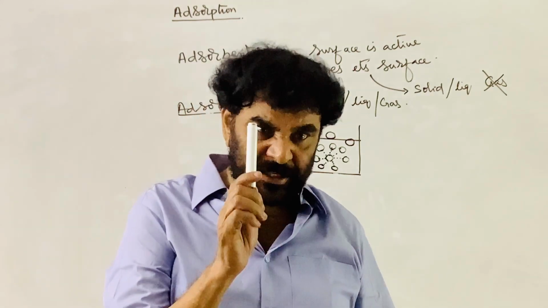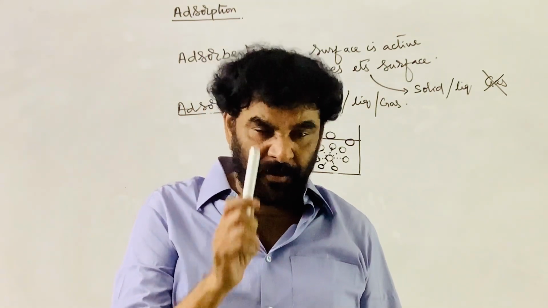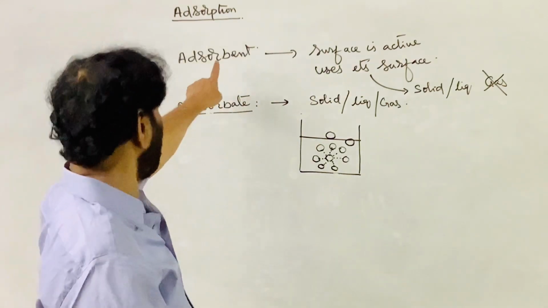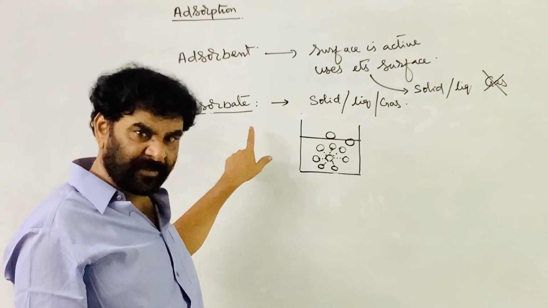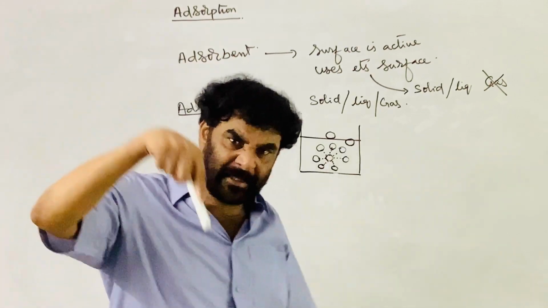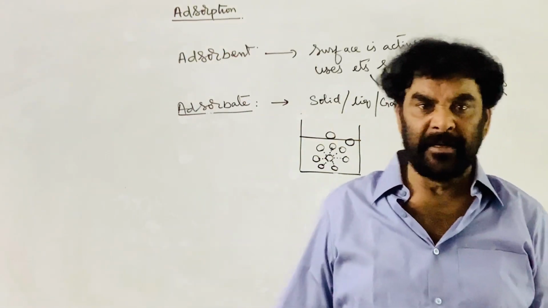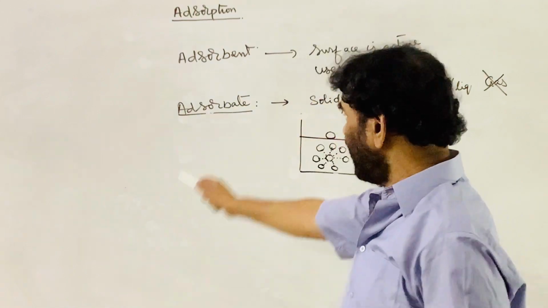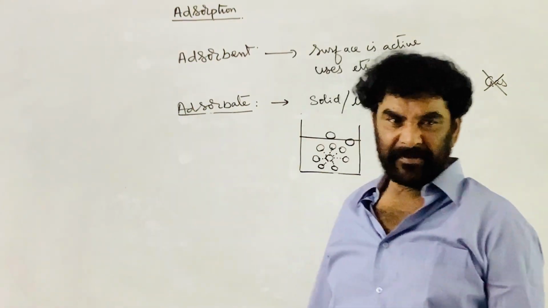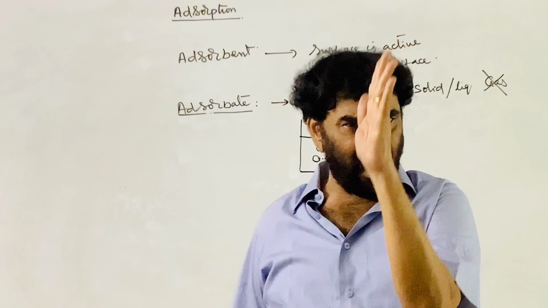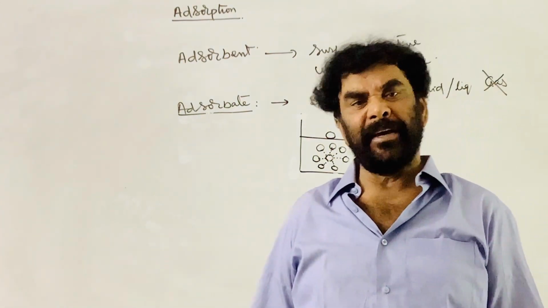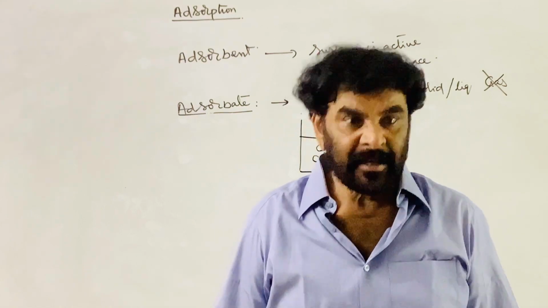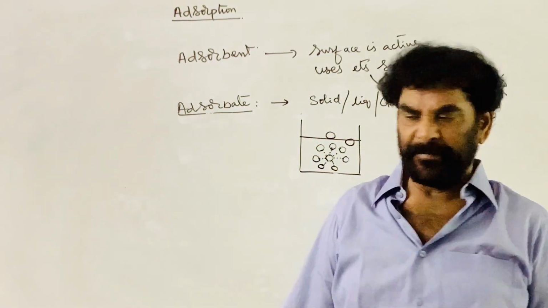The material which provides the surface is called the adsorbent. The molecules of the substance which are held up on the surface of the adsorbent are called the adsorbate. The more common phenomenon of adsorption is adsorption of a gas on the surface of a solid.